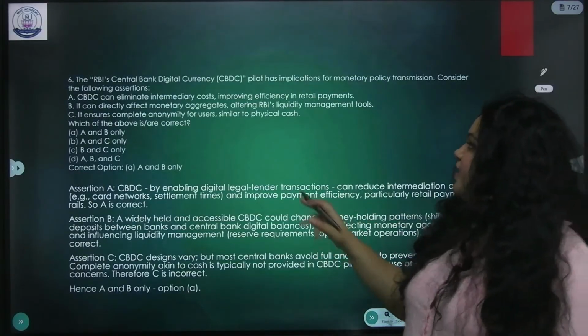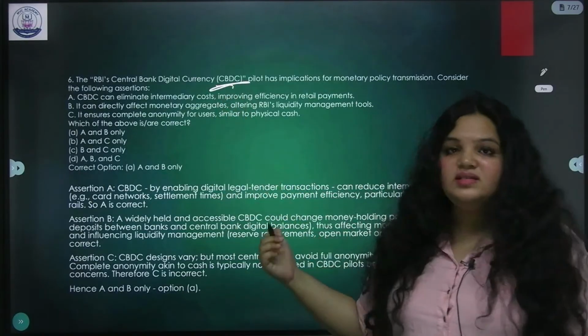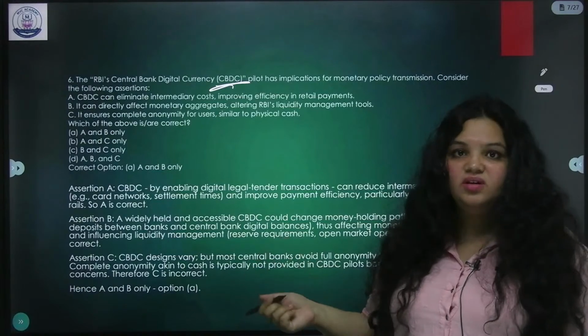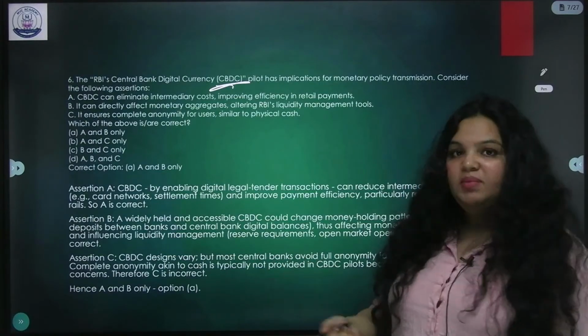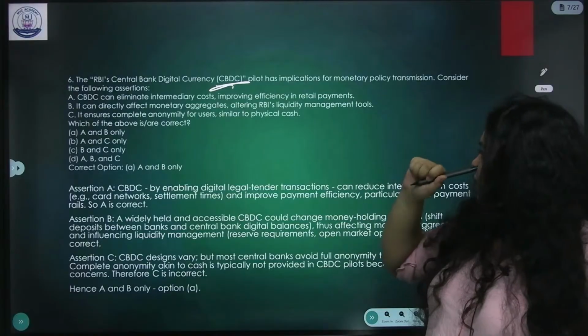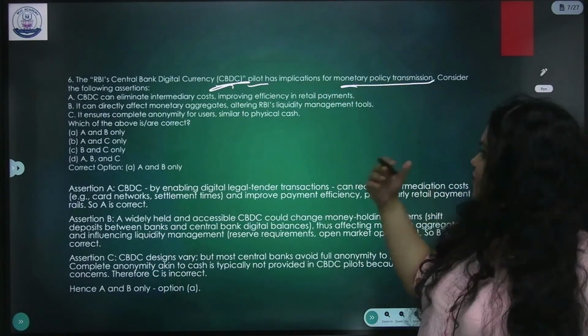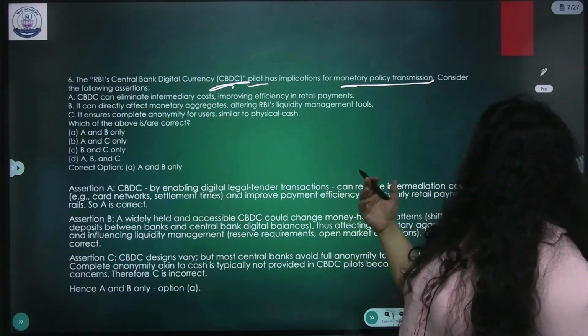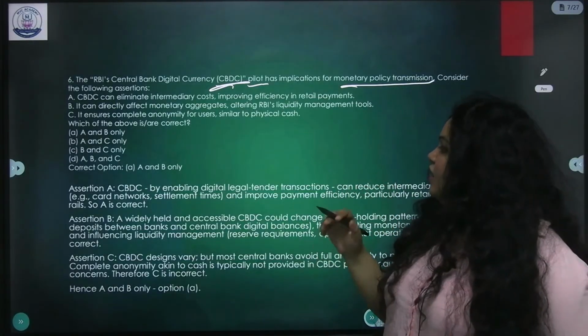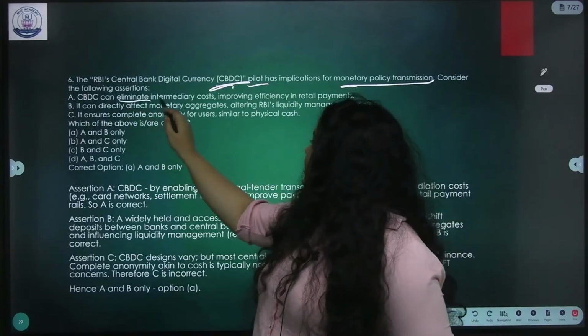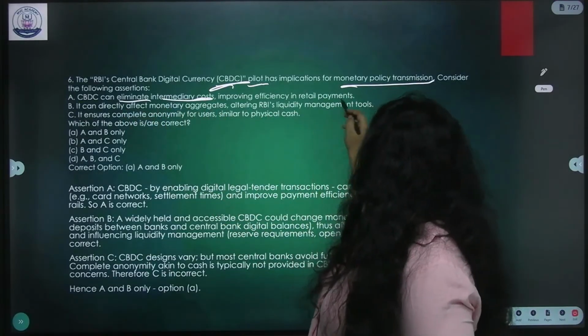Now, RBI CBDC. Again, I discussed CBDC yesterday in my current affairs class. Now, the pilot has implications for monetary policy transmission. Consider the following assertions. CBDC can eliminate intermediary costs, improving efficiency in retail payments.